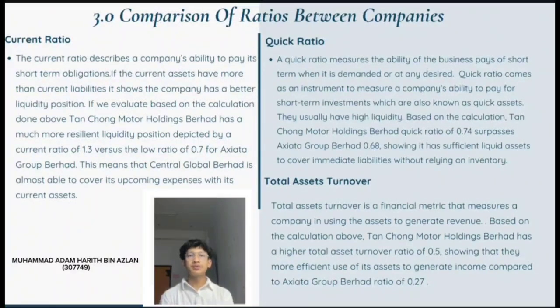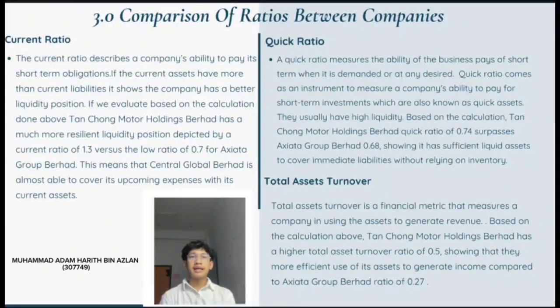Second is quick ratio. A quick ratio measures the ability of the business to pay off short-term obligations when demanded. This ratio also emphasizes the company's ability to quickly convert its current assets into cash for the purpose of clearing current liabilities. Based on the calculation, Tan Chong Motor Holdings Berhad's quick ratio of 0.74 surpassed Axiata Group Berhad's 0.68, showing it has sufficient liquid assets to cover immediate liabilities without relying on inventory.